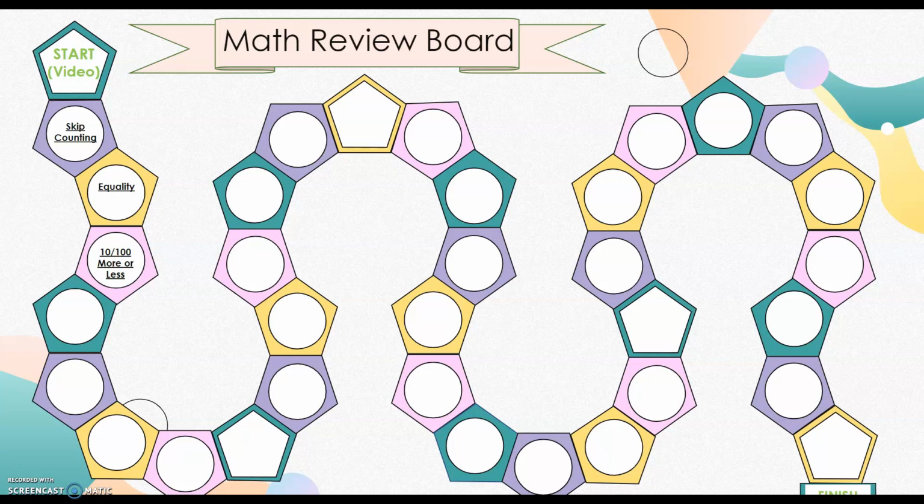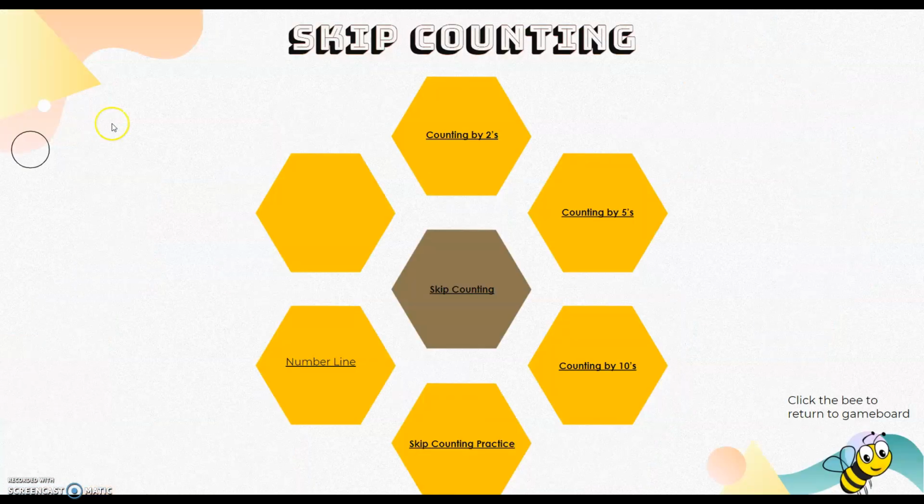So what you will do is you will take a look at the game board and your stops. As you see for right now, we only have a few on there, but don't worry, more will get filled in. You can choose one. So say you want to do skip counting, click on skip counting.